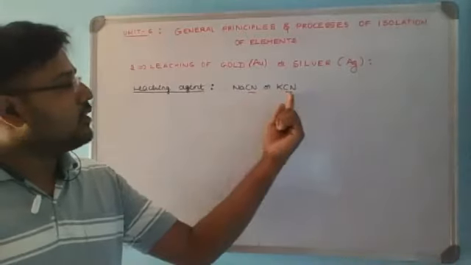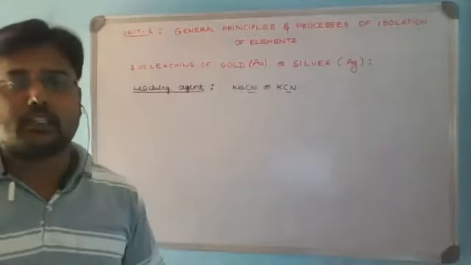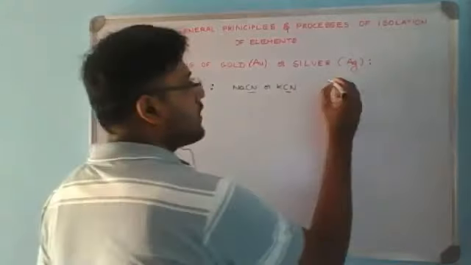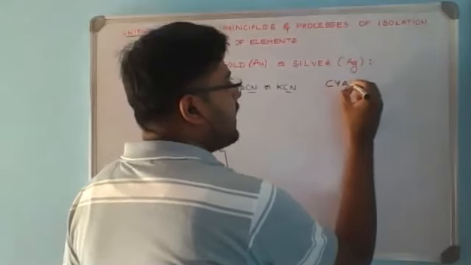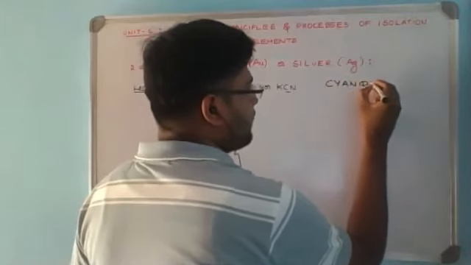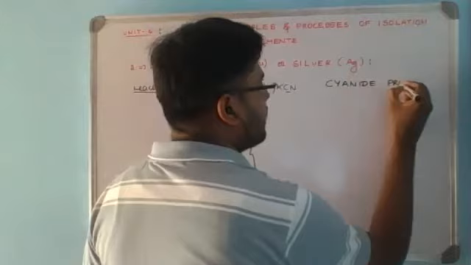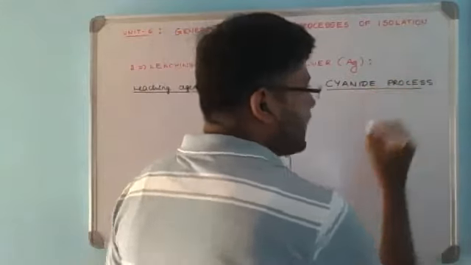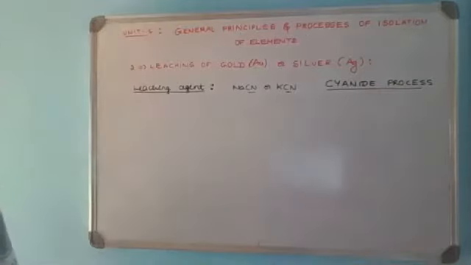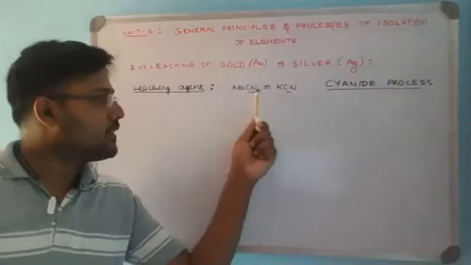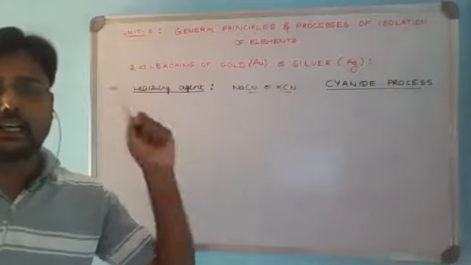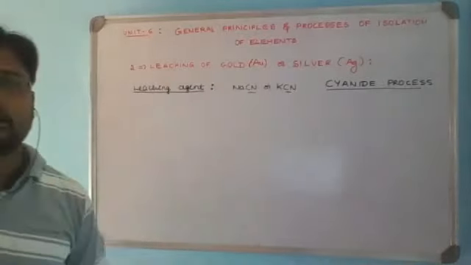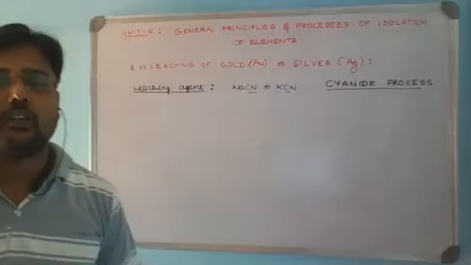Cyanide ions are involved in complex ion formation with gold or silver in the process of leaching. So this process is also called the cyanide process, because of the usage of cyanide ion containing electrolytes as a leaching agent in making the complex ion for concentrating gold or silver.